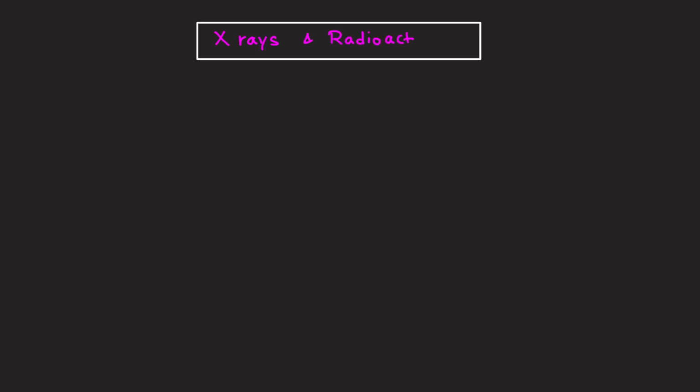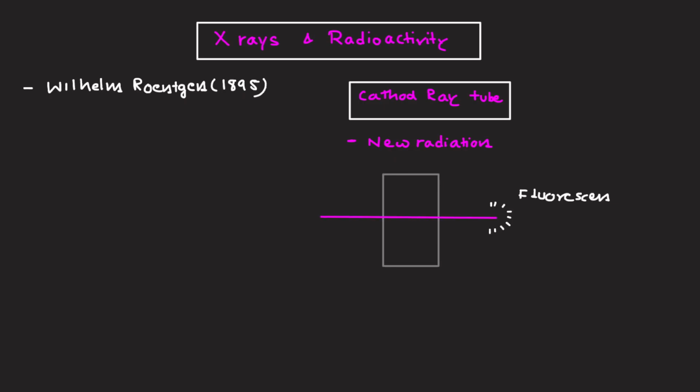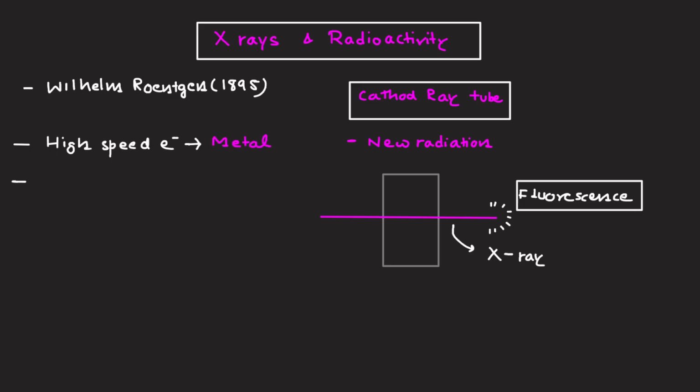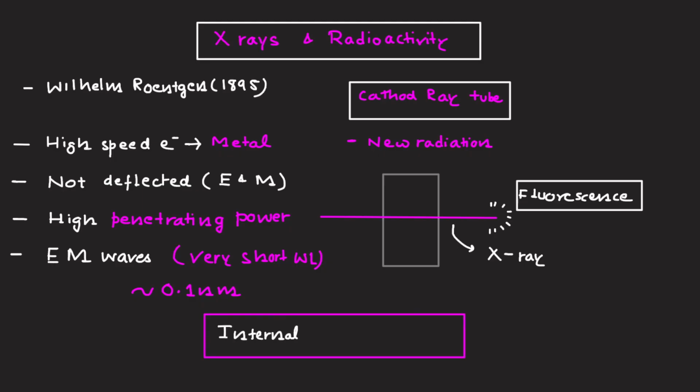Discovery of X-rays and radioactivity. Let's talk about the contribution of Wilhelm Röntgen. In 1895, while experimenting with cathode ray tubes, Röntgen discovered a new kind of radiation that could pass through solid matter and cause fluorescence. Since its nature was unknown, he called it X-rays. X-rays are produced when high-speed electrons strike a dense metal target. They are not deflected by electric or magnetic fields. They possess high penetrating power, later identified as electromagnetic waves with very short wavelengths, approximately 0.1 nanometer. This discovery opened up new ways to probe the internal structure of matter.